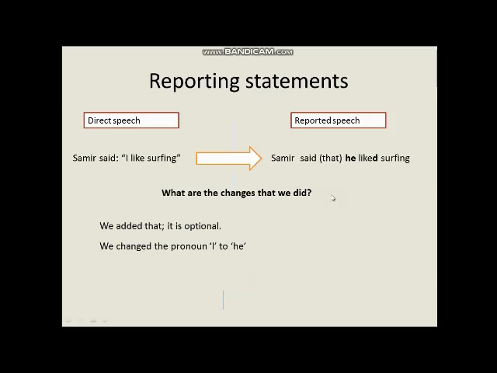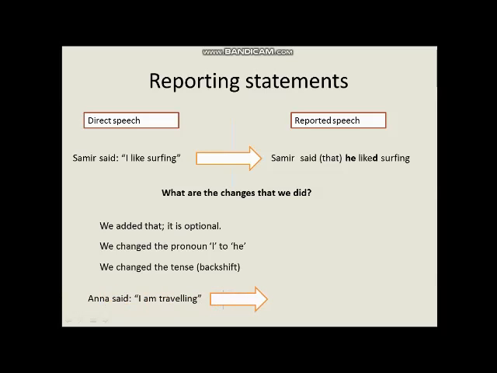The second thing is we changed the pronoun. The pronoun I became he. We changed the pronoun because this he refers to Samir. And we changed the tense, back shift. Here we have the simple present, and here we put simple past, and we are going to explain how we do that later on.